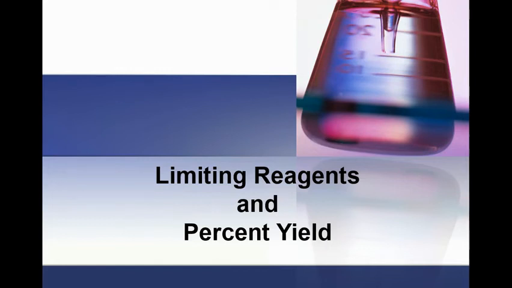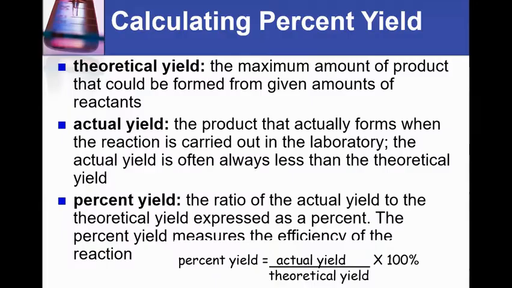All right, Chem, today we're going to learn about limiting reactants and percent yield. So percent yield can relate to stoichiometry and it can relate to limiting reactants. What is the maximum yield? What is the theoretical yield? Those are the kind of words that were thrown around, and we're going to clarify what they mean today.